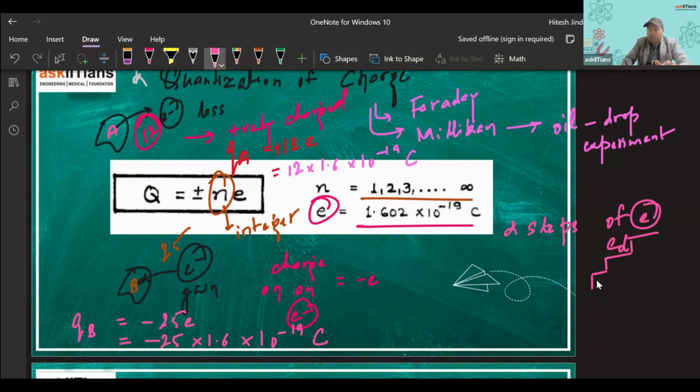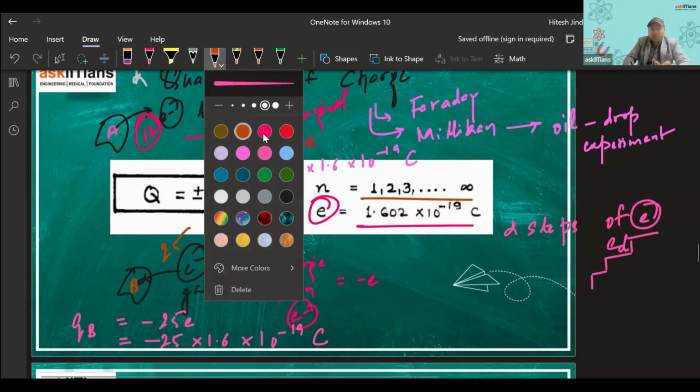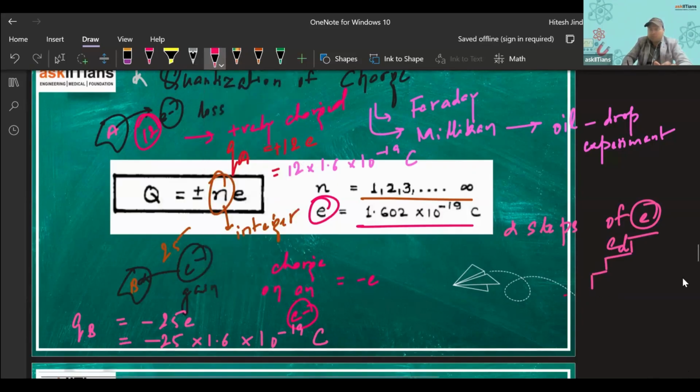If you're adding, let's say, one electron, let's say this is a body and you have added one electron, so it has become minus e. You have added another electron, it has become minus 2e. Let's say it has become minus 3e. If you add one more, it will become minus 4e. So you can see, you can add electrons only in whole, and the charge can be increased or decreased in steps of e. So that is the meaning of quantization, right?